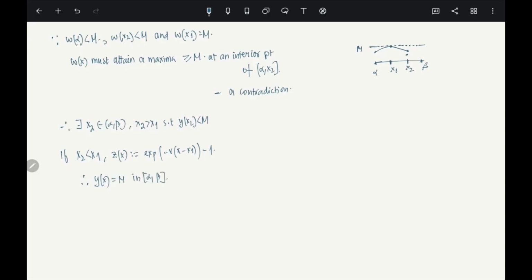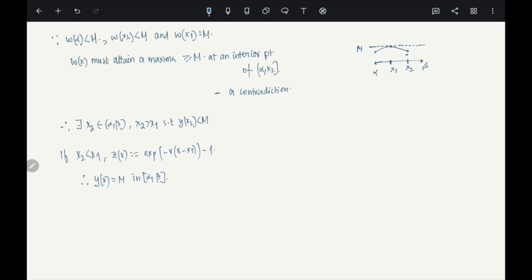Is it okay? So basically what it is saying is this: if you have y such that it takes the maxima at an interior point and y double prime is positive, then it has to be identically constant. Please remember this. Now this is for any function. It doesn't have to be a solution of anything, it's just a function.